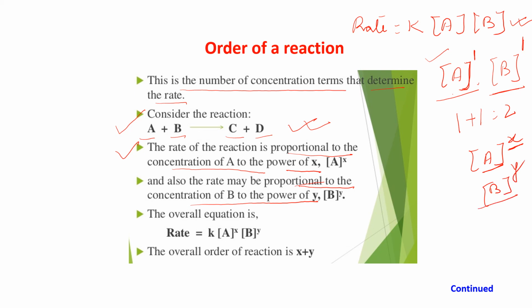It means it is yth order with respect to B.